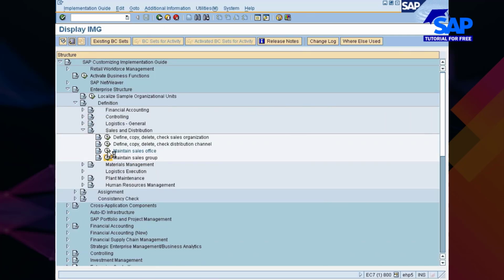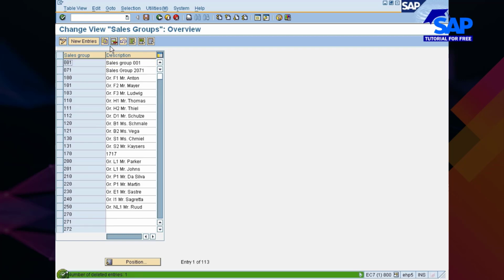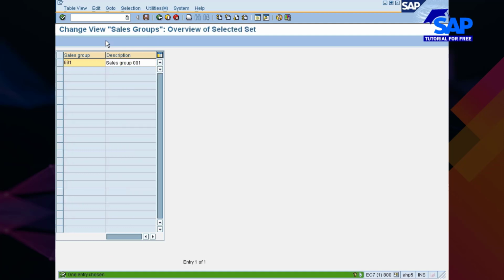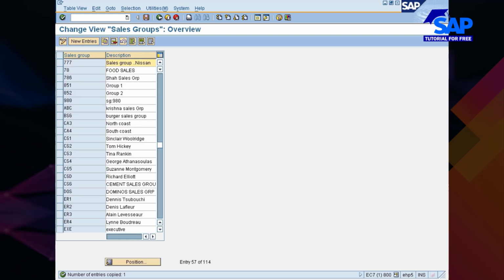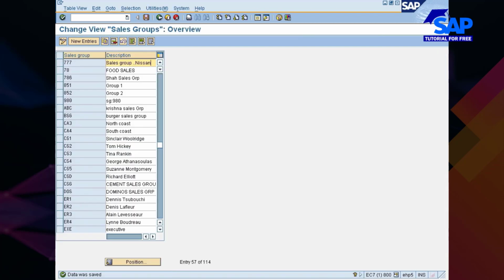You have to create one sales group. It's a 3-character key. So you go and create one sales group, something like this. 777 sales group for, okay, so what we call, let me put it as Nissan. Ideally you will have different sales groups, one sales group for small car, another sales group for SUVs, so on and so forth. Basically product based sales groups would be there in the real sense.